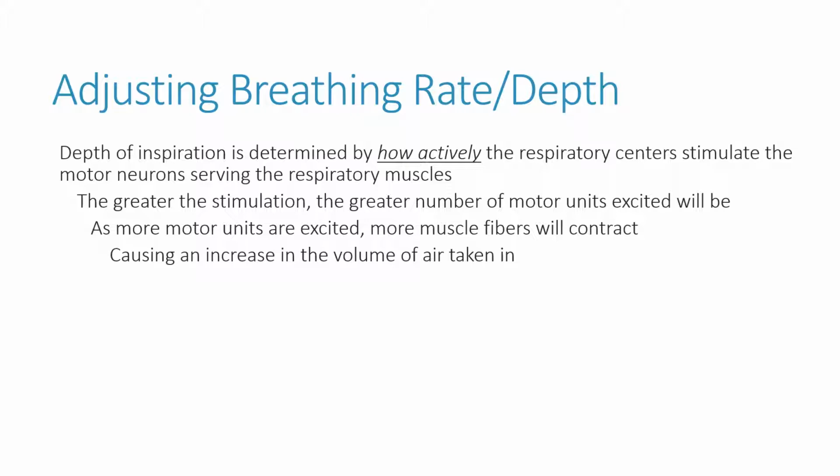Those muscle fibers contracting harder is going to cause an increased volume of the thoracic cavity, decreased pressure, and more air traveling into the lungs. We've changed the depth of inspiration by changing how hard those muscles contract in an indirect way, because we changed how many signals were traveling to those motor units.